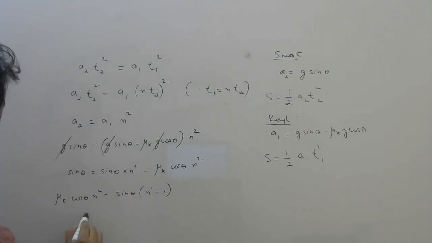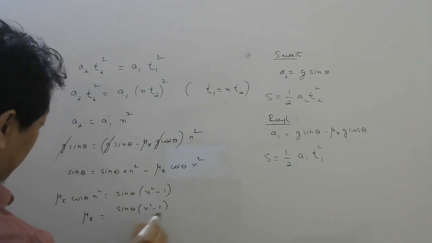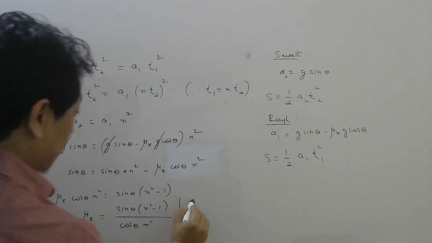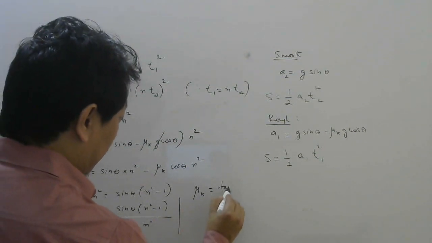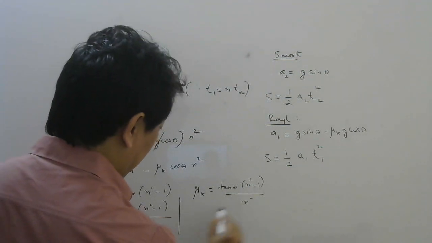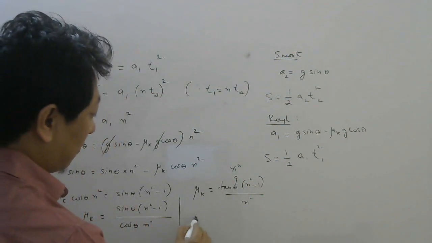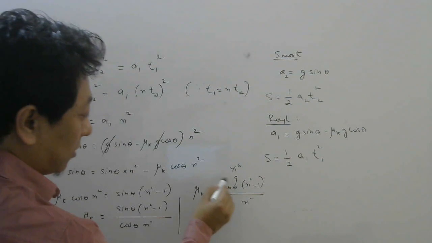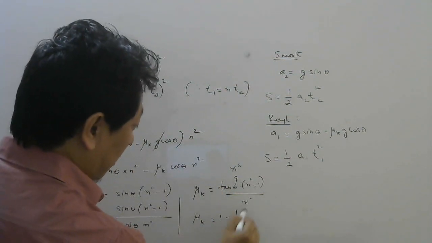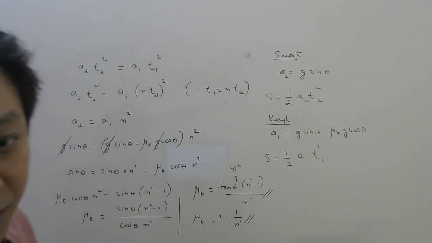So finally your mu k will be equal to sin theta into n square minus 1 by cos theta n square. So your mu k will be equal to tan theta into n square minus 1 by n square. And since theta was given 45 degree, tan 45 degree is 1. You should know, so this whole tan theta will be 1. n square by n square is 1, 1 minus 1 by n square. So either you can write this way or you can write this way depending on the option, right?